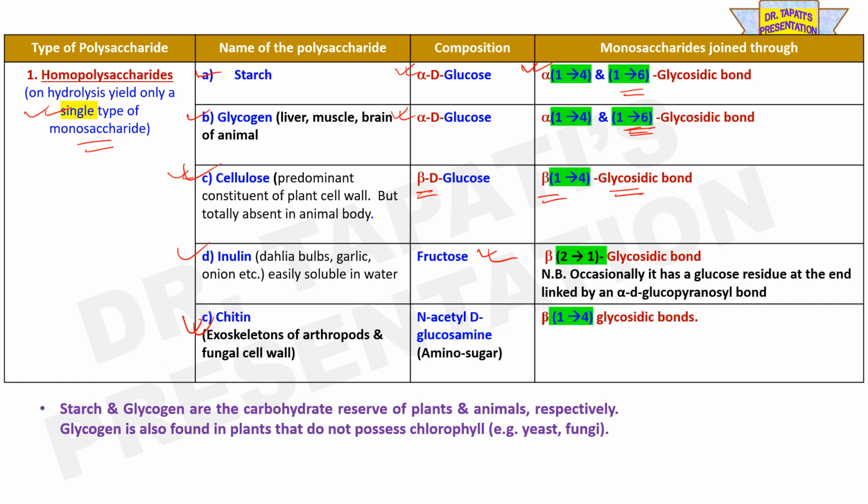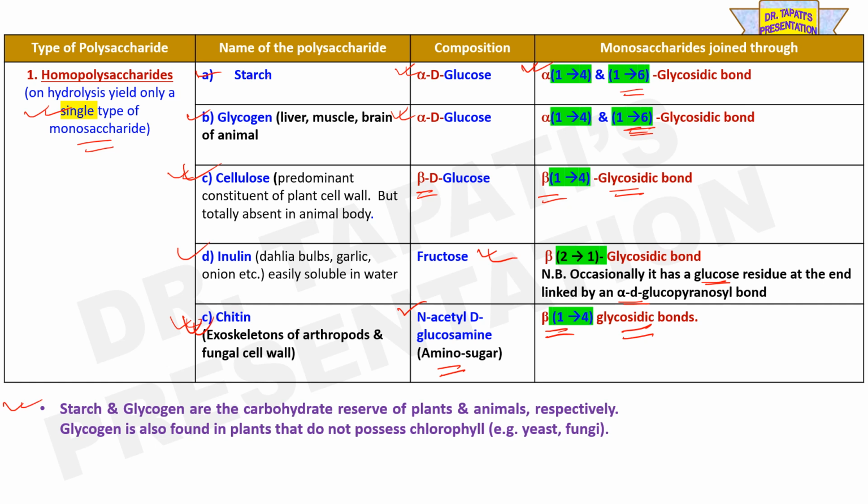Occasionally, it has a glucose residue at the end linked by an alpha D glucopyranosyl bond. Chitin, which is present in the exoskeletons of arthropods and fungal cell walls, is composed of N-acetyl D-glucosamine, which is an amino sugar, and beta 1,4 glycosidic bonds are present between two N-acetyl D-glucosamine molecules.